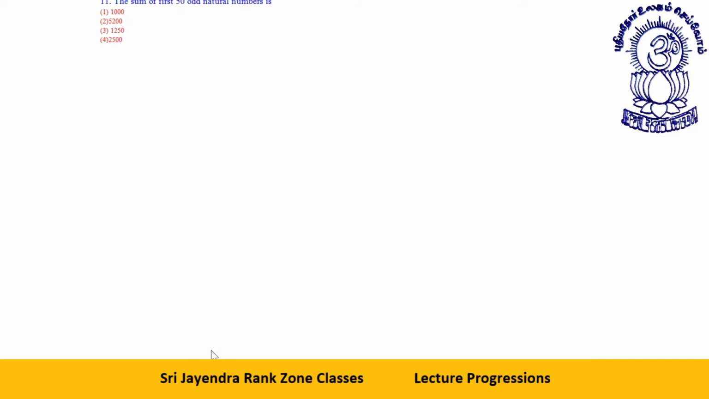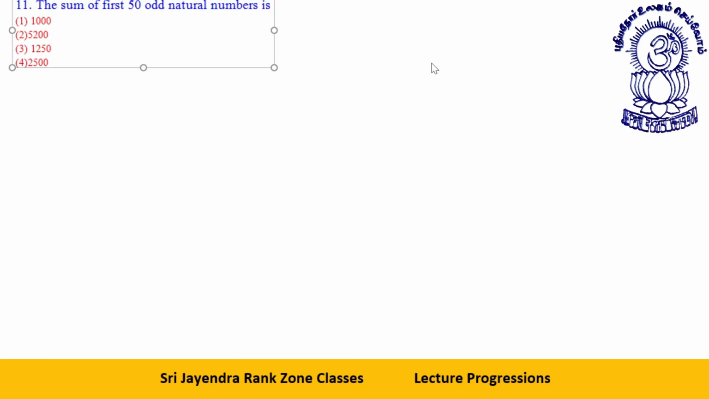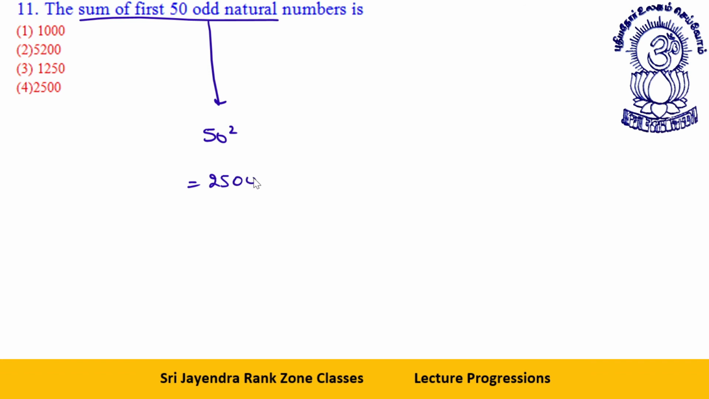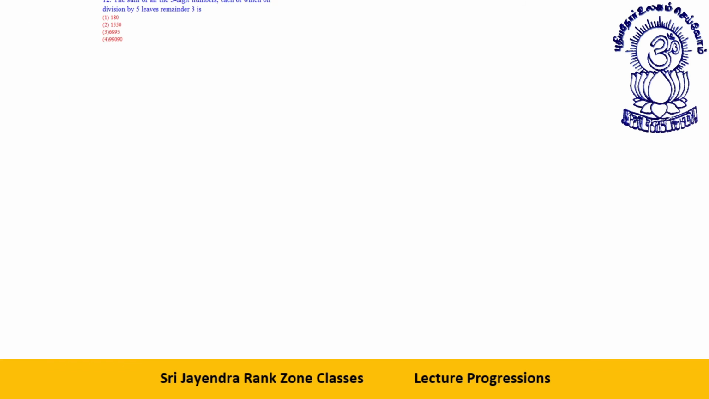Next question: the sum of the first 50 odd natural numbers is. Dear students, I've told you a shortcut for this. Sum of the first 50 odd natural numbers will be n square. 50 square, or 2500. Without even doing anything, you can find the answer. Option number 4 is your answer. Let's take the next one at a quick pace.